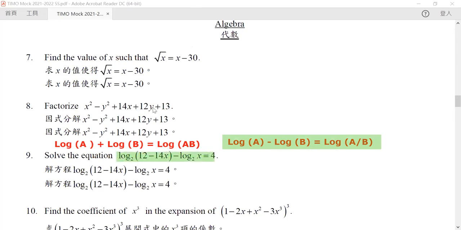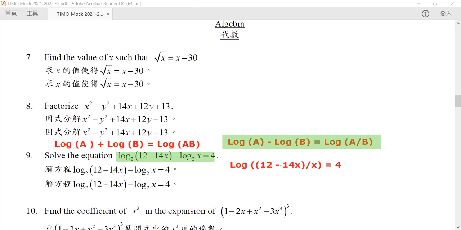So now, because they are a difference, we can change it into a division. So it will be log of that. It is understood that the base is equal to 2 in this case. So it will be log of 12 minus 14x divided by x, which will be equal to 4.